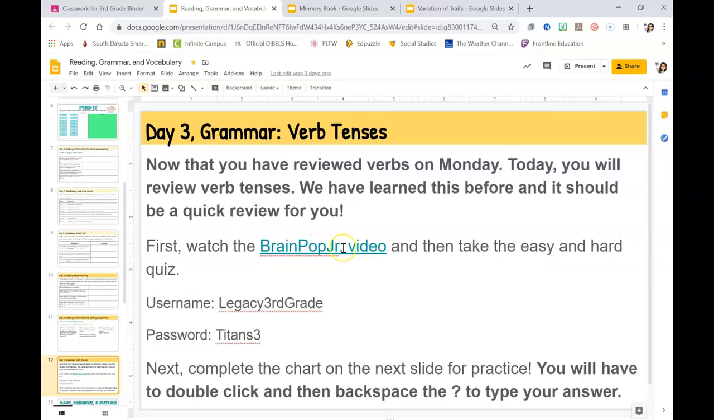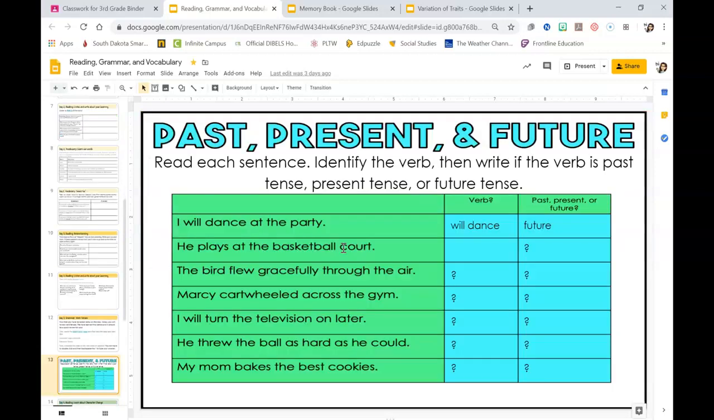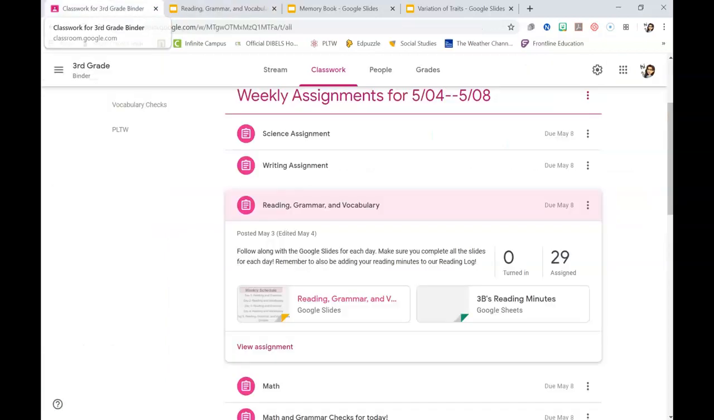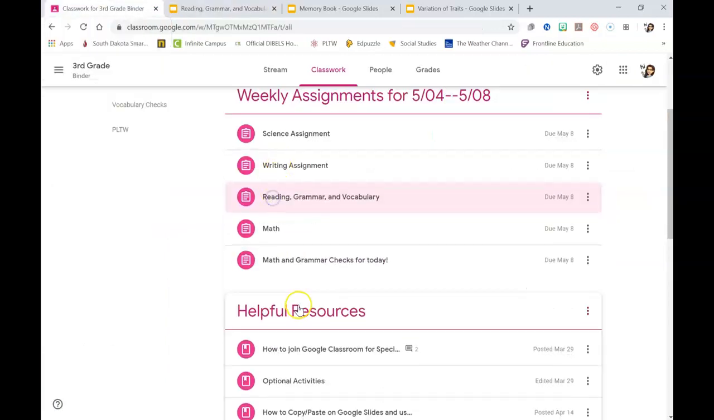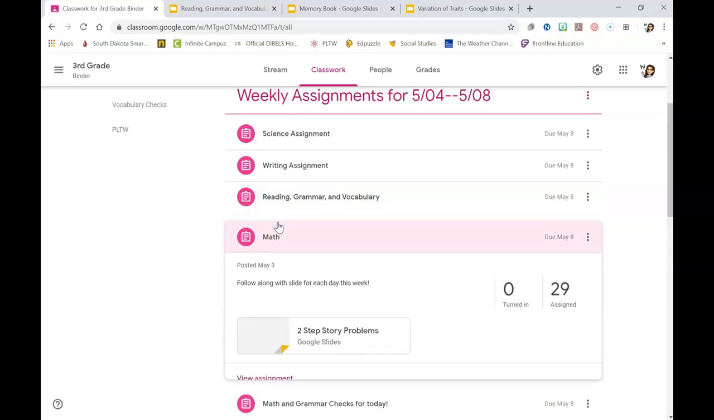And then a BrainPop video about verb tenses. So we have done verb tenses before. Okay, so BrainPop video, and then you're going to fill in this chart. So 4 slides for reading, grammar, and vocabulary today. Then let's go into math.